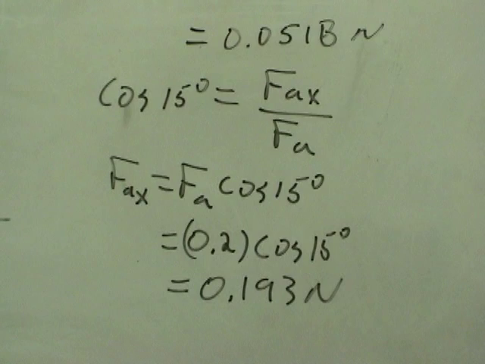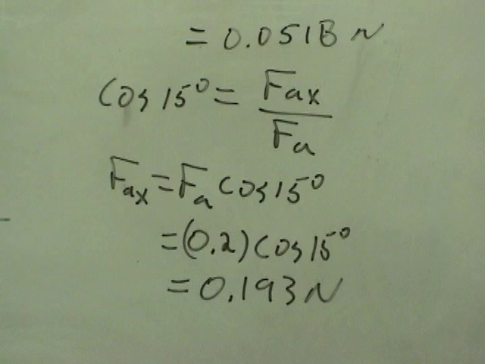And we can also do that with cosine. The cosine of 15 degrees is equal to force applied in the x direction divided by the force applied. So the force applied in the x direction equals the force applied times the cosine of 15 degrees. So 0.2 times cosine of 15 degrees equals 0.193 newtons.